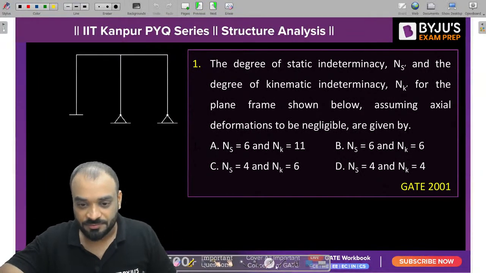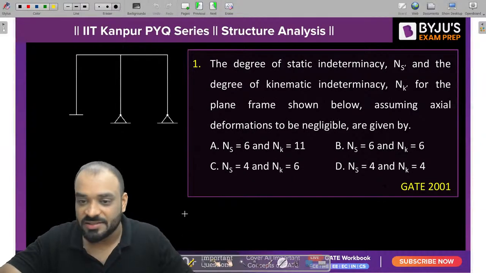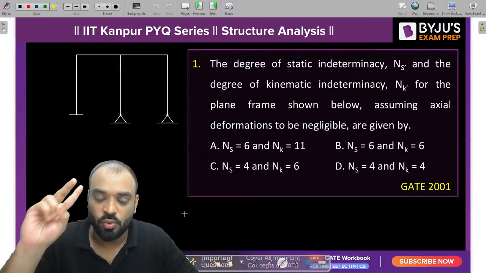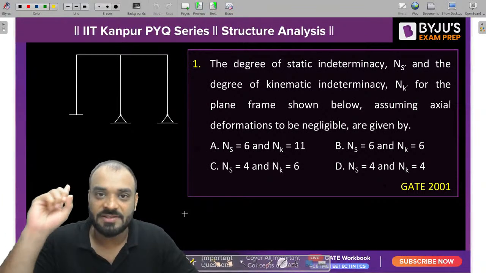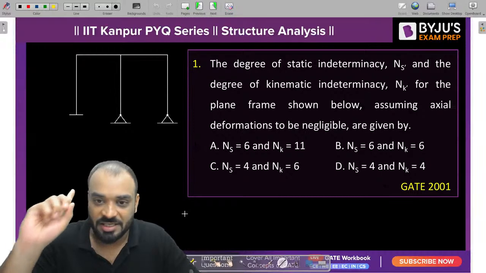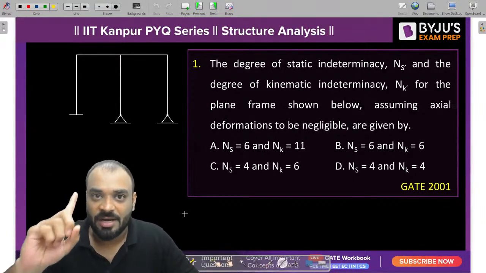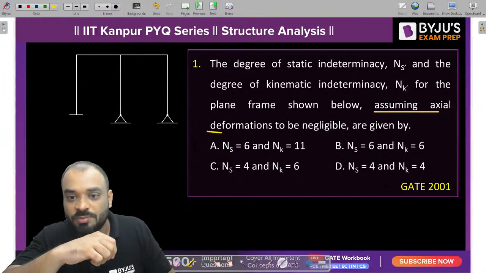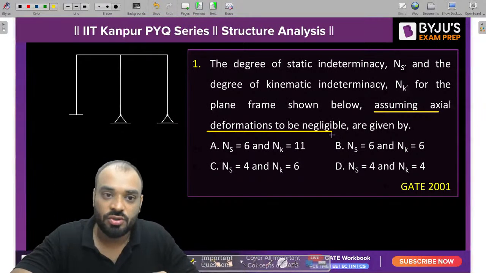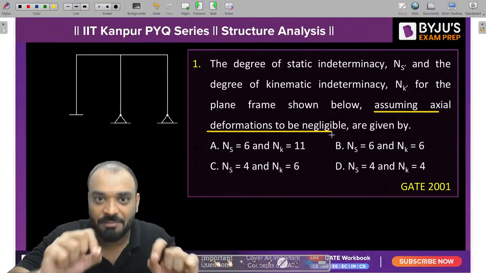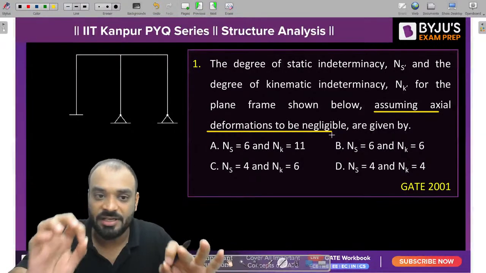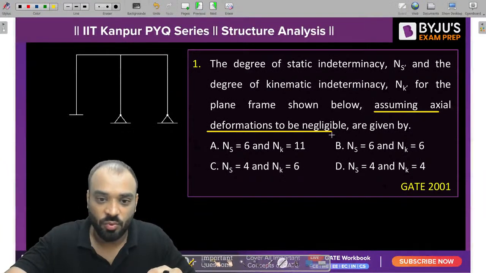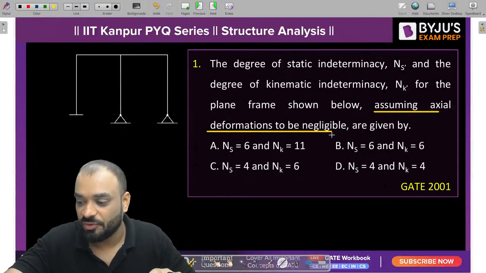Tell me the answer quickly. This is the question. The frame is given to us and we need to find two values: one is static indeterminacy and the second is kinematic indeterminacy. In case of kinematic indeterminacy, you need to assume the axial deformation is negligible. That means you have to consider the members inextensible in nature. Simple. Please tell me, guys, quickly which answer is correct.